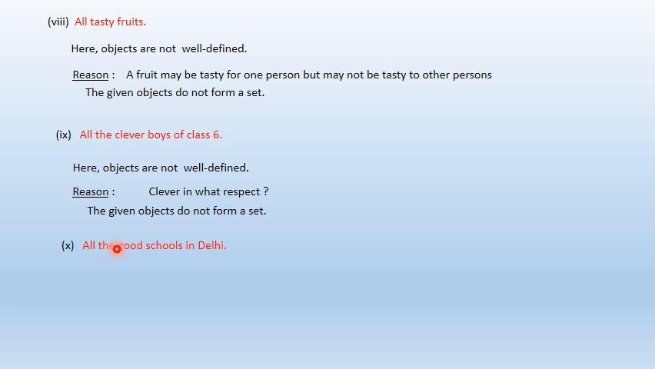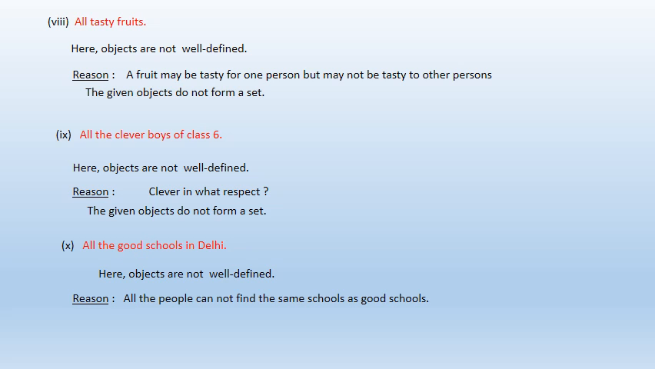Next one is all the good schools in Delhi. Now good school. Now here good, same again. All schools, it may vary from person to person. So here the object is not properly well defined. The reason is that all people cannot find the same school as a good school. So the given object does not form a set. So students, are you understanding?